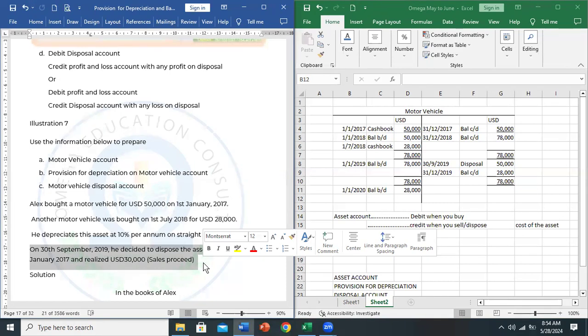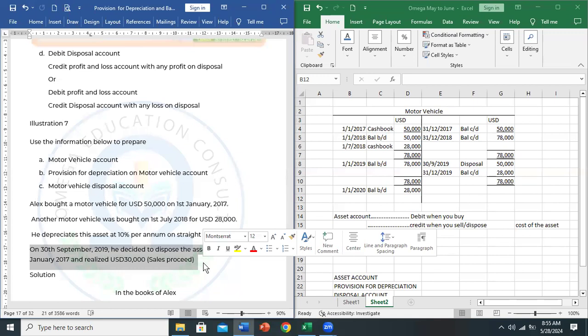So take the first year, do your analysis. Did you buy? If yes, debit. Did you sell? If yes, credit. Balance it and move to the next year and ask yourself the same questions. So that is how to prepare the asset account, as simple as that.